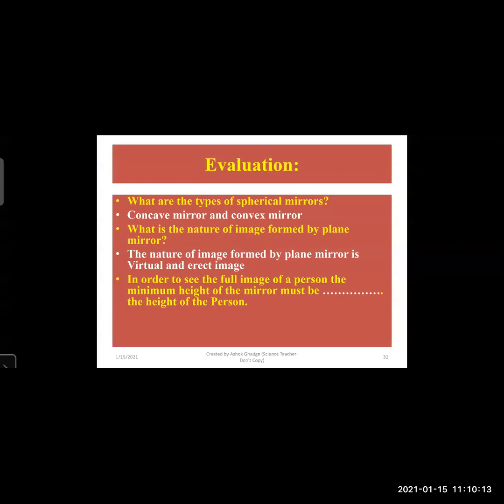Now, in order to see the full image of the person, the minimum height of the mirror must be dash the height of the person. So it will be half of the height of the person. In order to see the full image of the person, the minimum height of the mirror must be half of the height of the person.